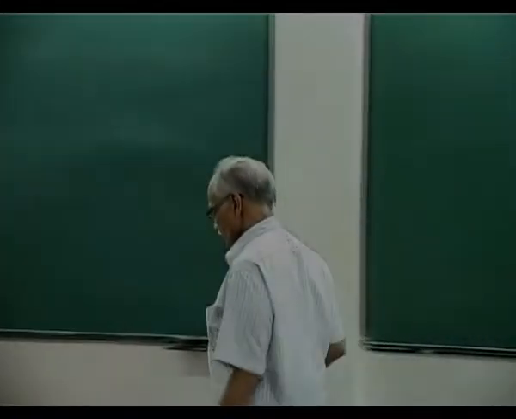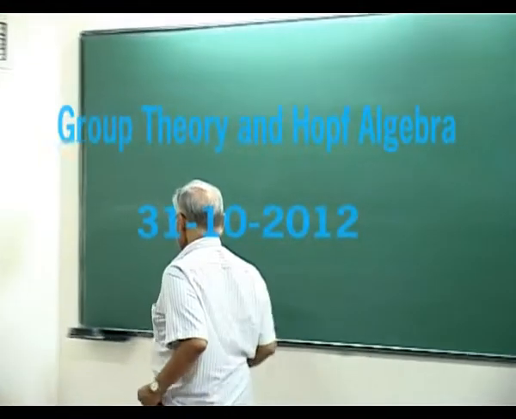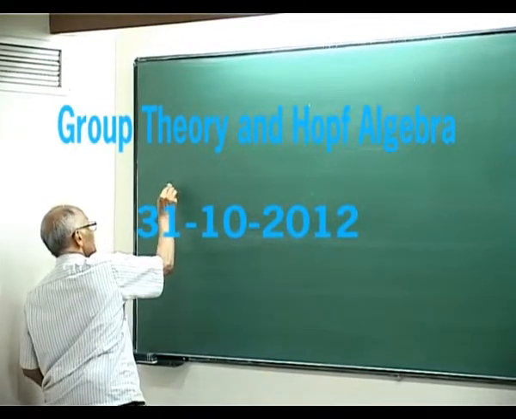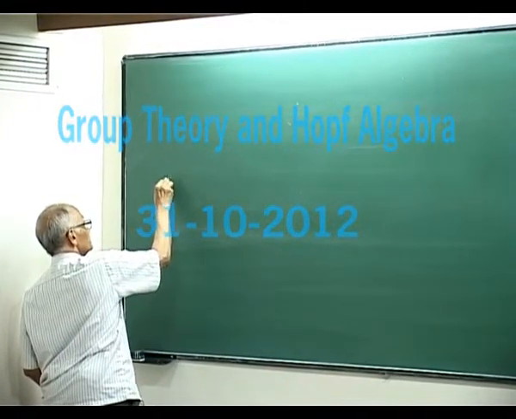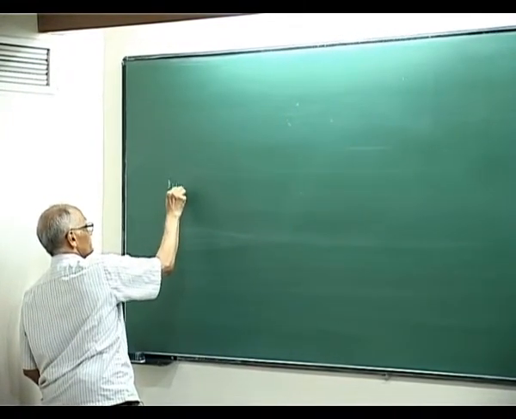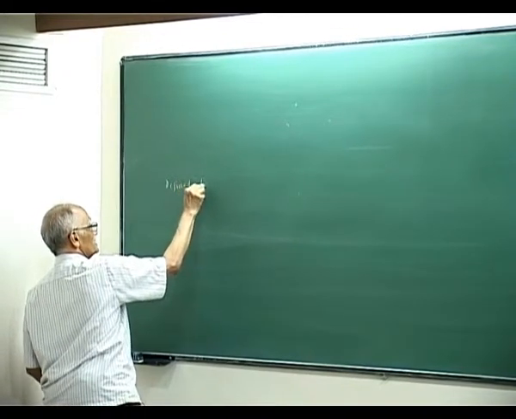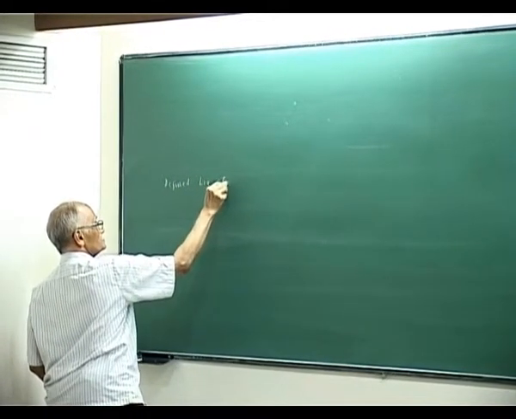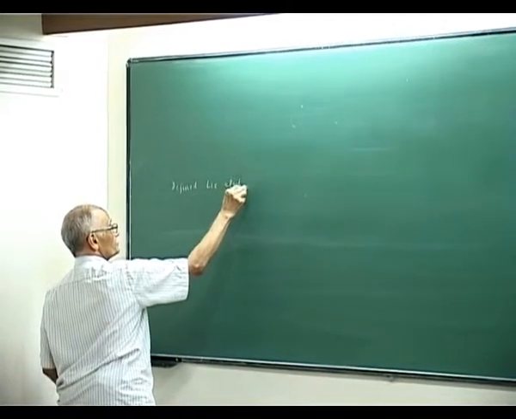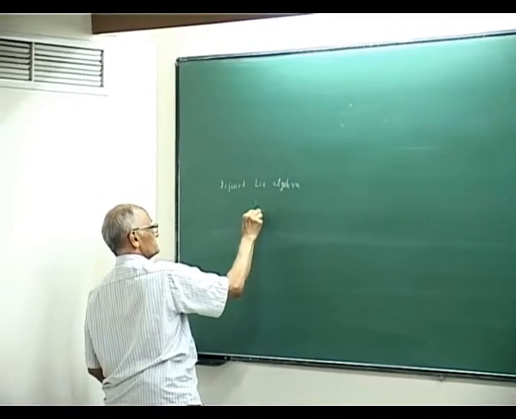Discussed last time, what is a Lie algebra. I defined a Lie algebra. I defined a representation.